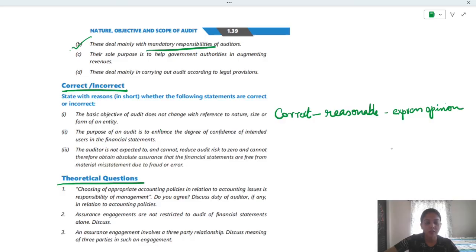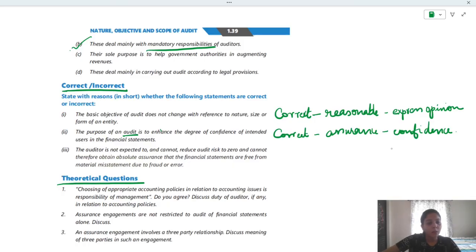So for these questions, you have to first state whether it is correct or incorrect and then you have to provide the reason. Now, what is the second question? The purpose of an audit is to enhance the degree of confidence of intended users in financial statement. Yes, that is right only. What is this audit? Audit is a kind of assurance engagement, right? Assurance engagements are supposed to improve or enhance the confidence of the intended users.